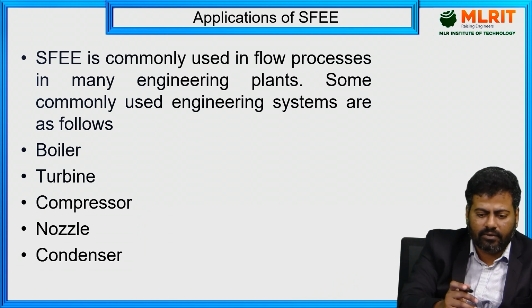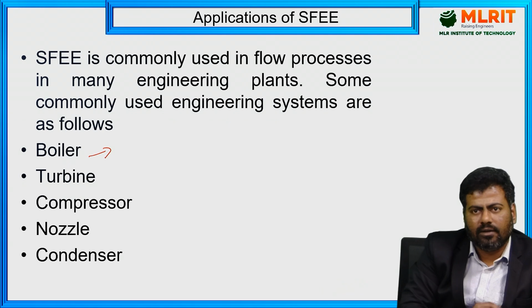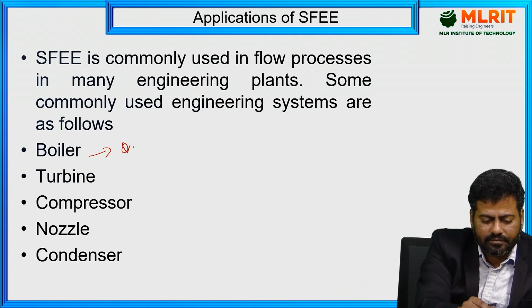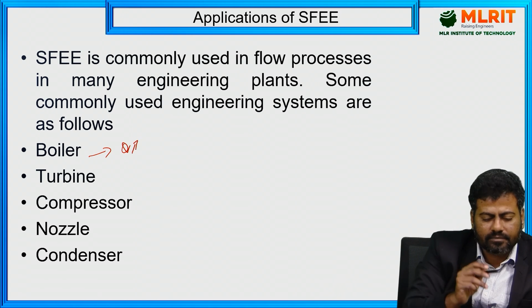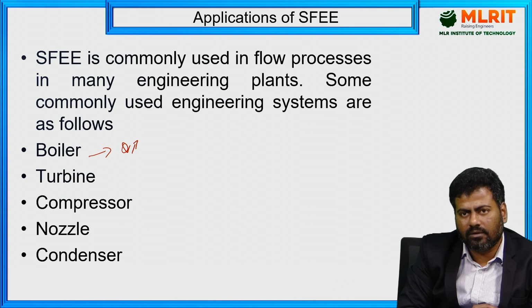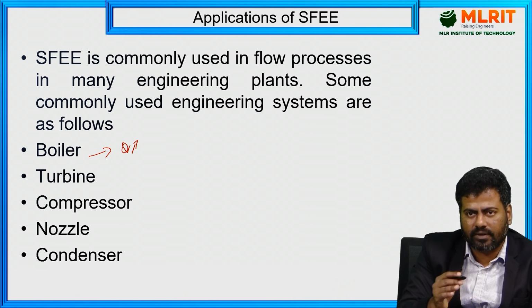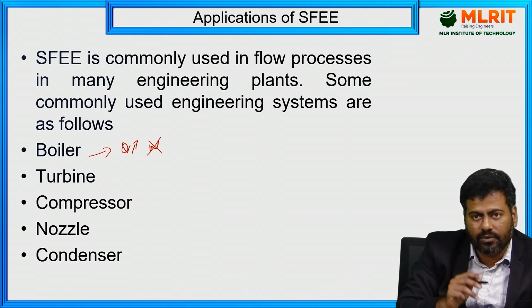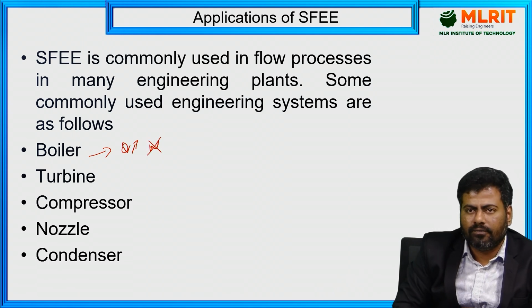Say for example, for applying the steady flow energy equation to the boiler, what considerations am I supposed to make? In the boiler we are adding heat energy, right? From the boiler, are there any mechanical devices to extract work done? After the boiler, say in a steam power plant or any power plant, we have the turbine. So if I consider only the boiler, there is no work done. The mechanical work done will be 0, right? Flow work will be there. Flow energy will be there.